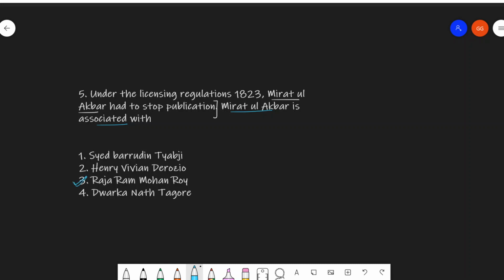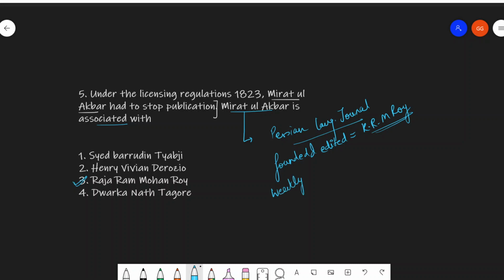Let's know a little about this Mirat ul Akbar. Mirat ul Akbar was a Persian language journal. It was founded and edited by Raja Ram Mohan Roy. Very important. It was published on a weekly basis, on Fridays.